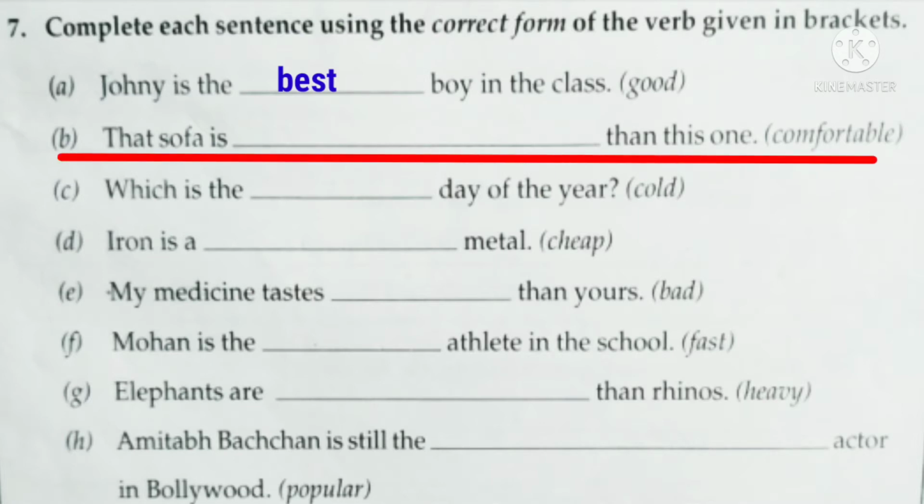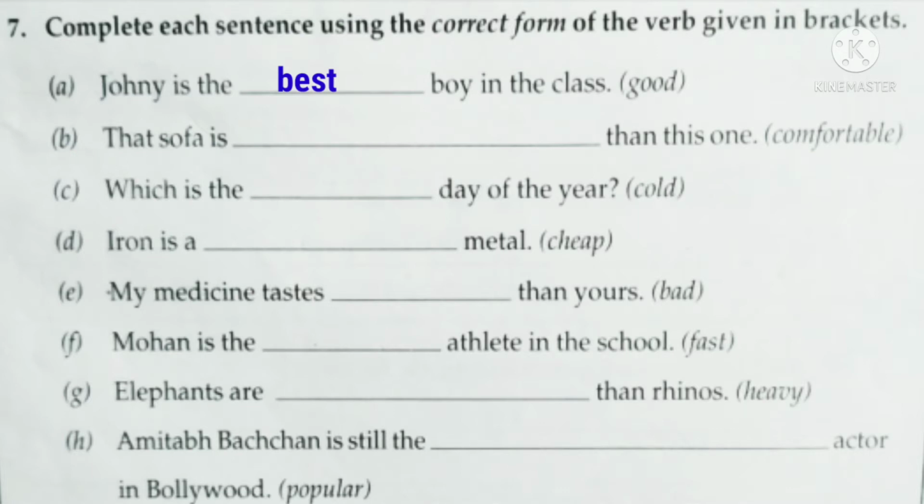That sofa is dash than this one, and the word given in the bracket is comfortable. So which degree of adjective will be used here? Yes, we will use the comparative degree of adjective comfortable, because here we are comparing one sofa with the another one. There's a comparison between two sofas. Okay, and when we compare two nouns, then we use the comparative degree. Okay, so what is the comparative degree of the adjective comfortable? It is more comfortable. So the answer here will be that sofa is more comfortable than this one.